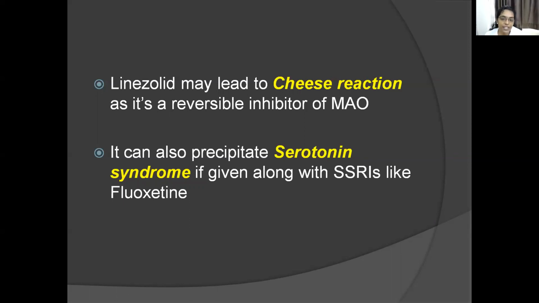Then it can also precipitate serotonin syndrome. When linezolid is taken along with an SSRI, selective serotonin reuptake inhibitors like fluoxetine, that leads to accumulation of 5-HT in the synaptic cleft. 5-HT is nothing but serotonin. Accumulation of serotonin in the synaptic cleft precipitates serotonin syndrome. It is characterized by hyperthermia, tremors, muscle rigidity. So these are important drug interactions with oxazolidinones, linezolid: cheese reaction and serotonin syndrome.